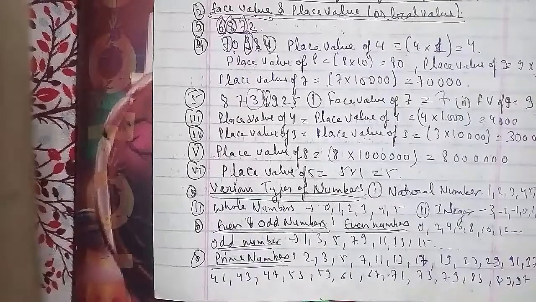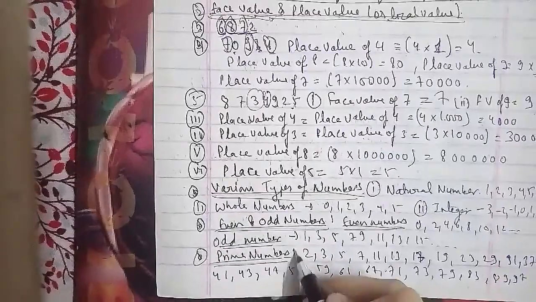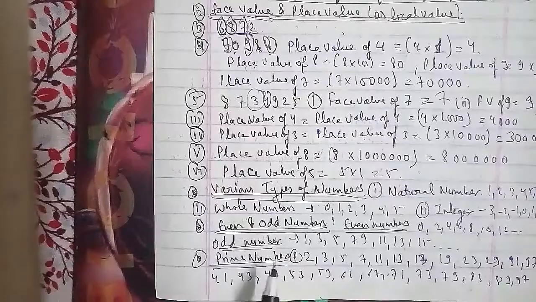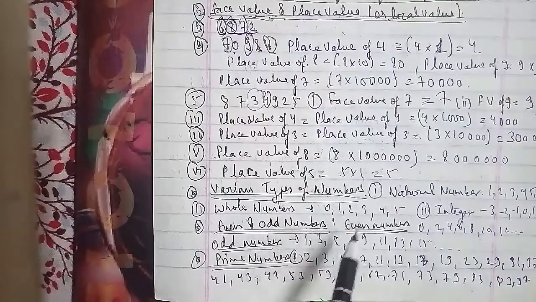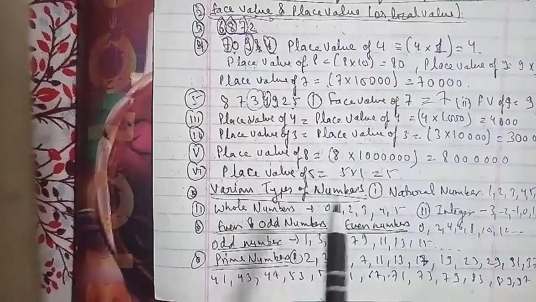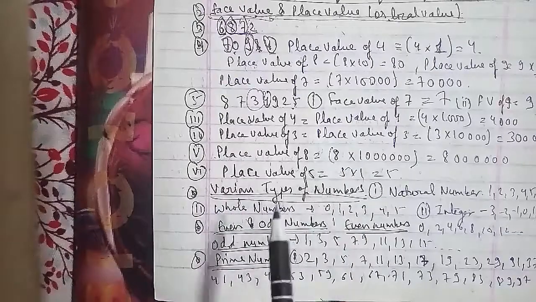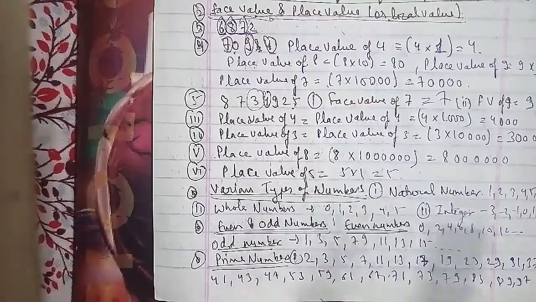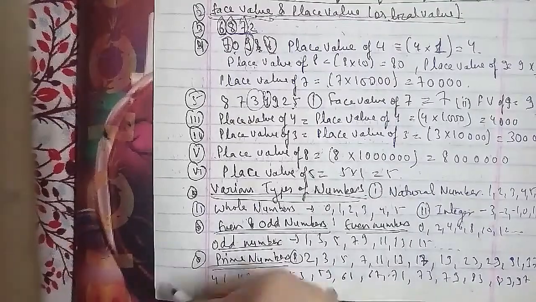The seventh question is: test which of the following are prime numbers. You have to test which numbers will be prime. The first number is 137. You have to find out whether it is a prime number or not.